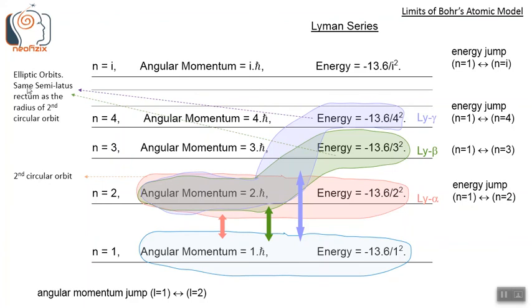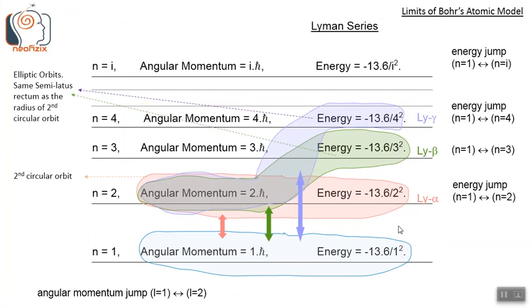So for all these orbits, either it will be the second circular orbit or the semi-latus rectum will be the same as the radius of the second circular orbit. In Lyman series, the Lyman alpha line involves angular momentum jump between L equals 1 and L equals 2 levels, and energy jump between n equals 1 and n equals 2 levels.